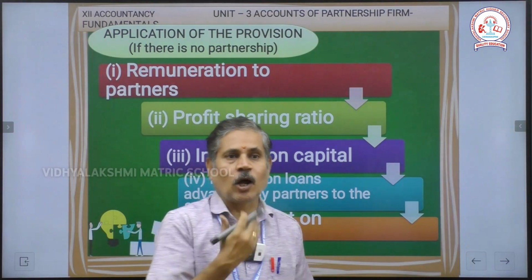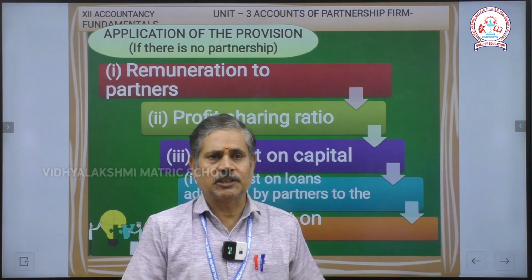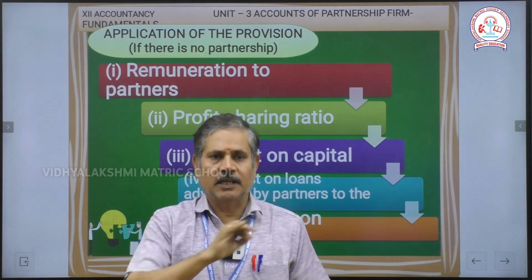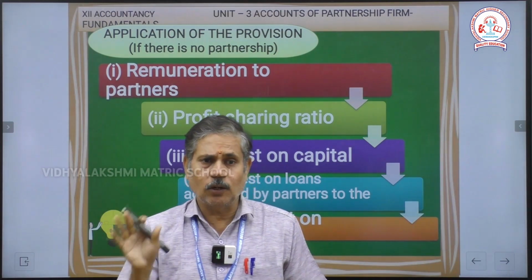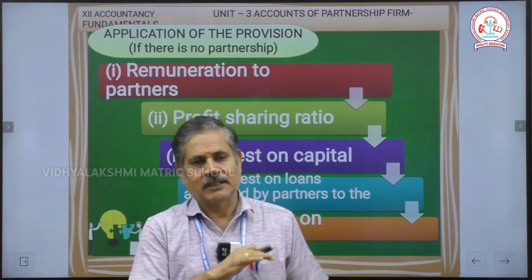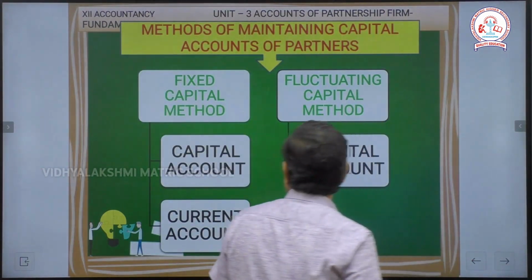So these are all the drawbacks for the application of the provisions. If there is no partnership deed, there is no remuneration, there is no profit sharing, and there is no interest on capital. The interest on loan alone is allowed, at 6% maximum. There is no interest on drawings also.